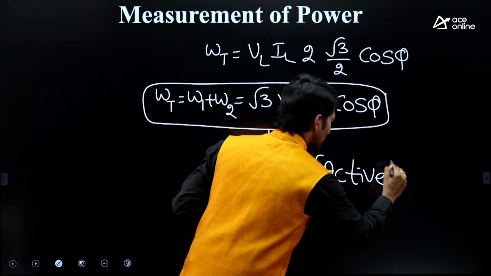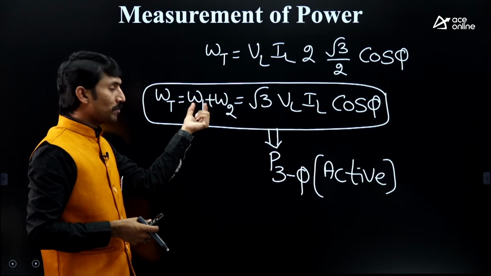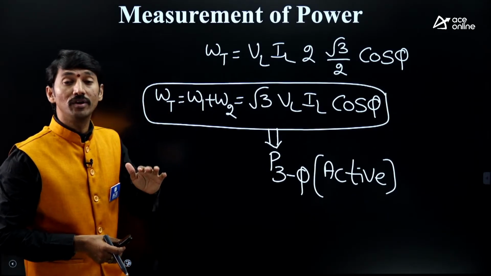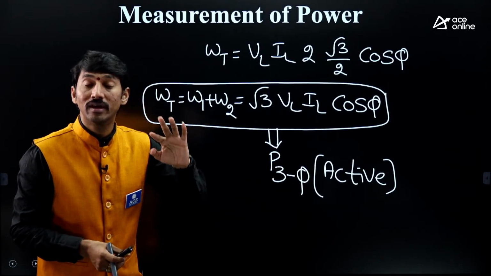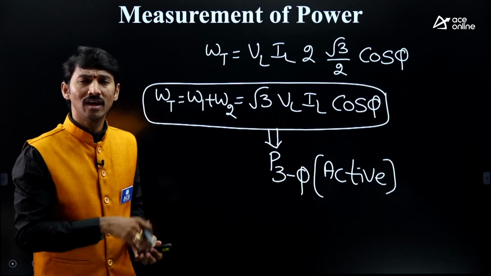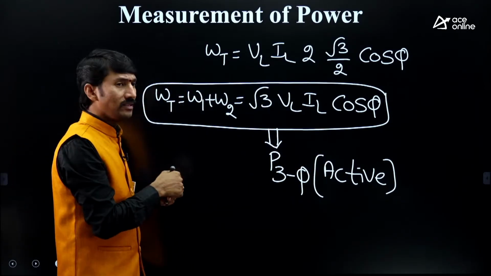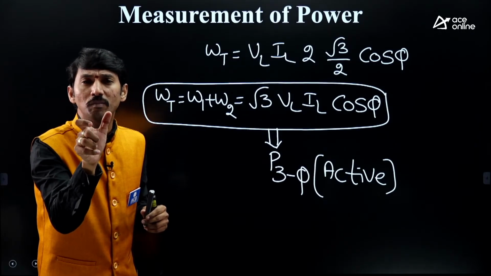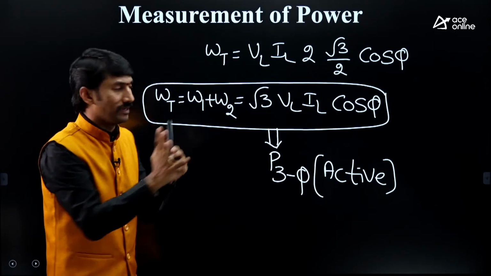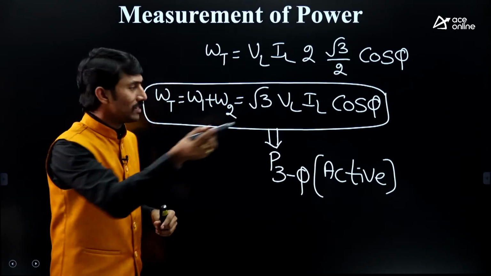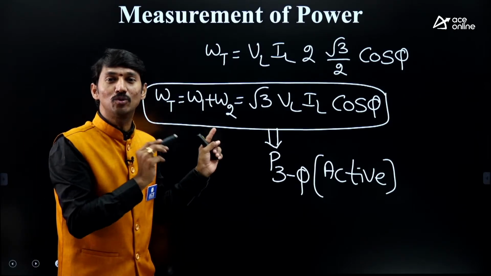Suppose we subtract the readings from one to the other, we are going to get reactive power. And if you combine active power and reactive power, that will give apparent power. Like that, all types of parameters can be determined. But in this session, I told you, the 2 wattmeter method concept and how to get the power measurement will be taken. This is the complete discussion regarding 3 phase power measurement by the 2 wattmeter method.